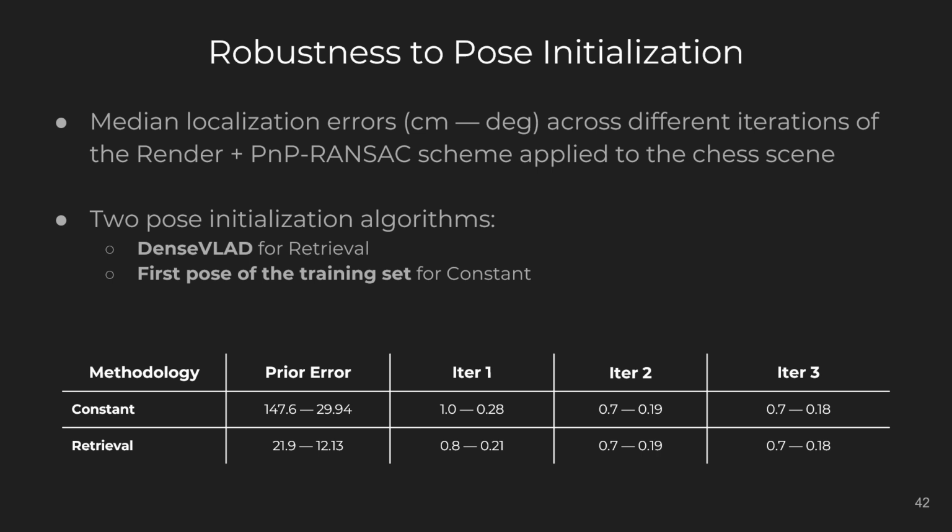Retrieval, on the other hand, leverages dense VLAD to retrieve a more informed initial pose. We evaluate our approach using FaVoR coupled with ALIKE-L, and measure median localization errors at different iterations of the render plus PnP RANSAC scheme. Despite starting from a less accurate initialization, our method consistently refines the pose and converges to low localization errors within just 3 iterations. This highlights the robustness of our approach to variations in pose initialization.